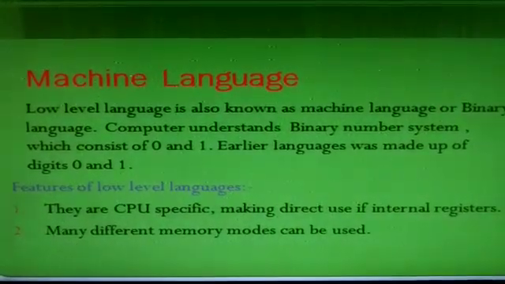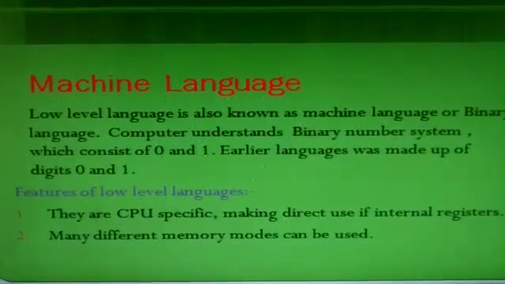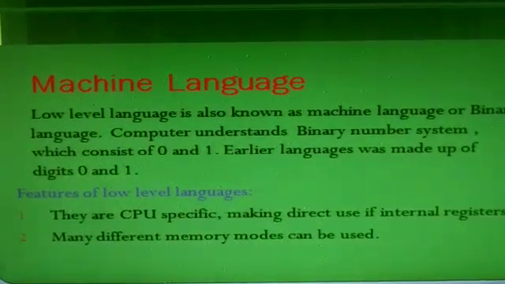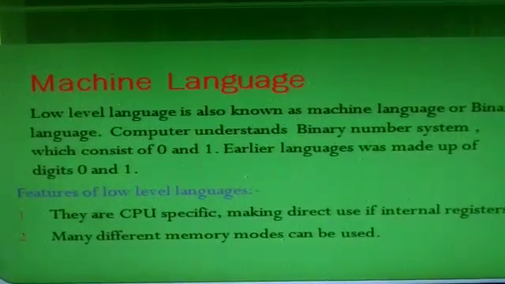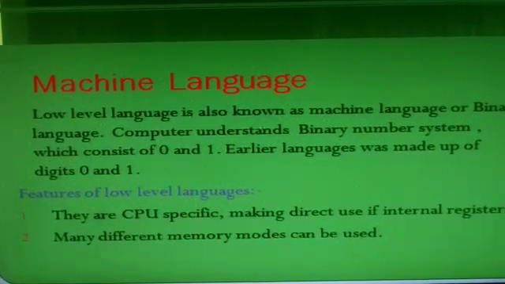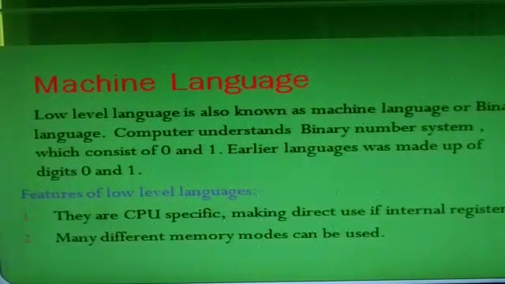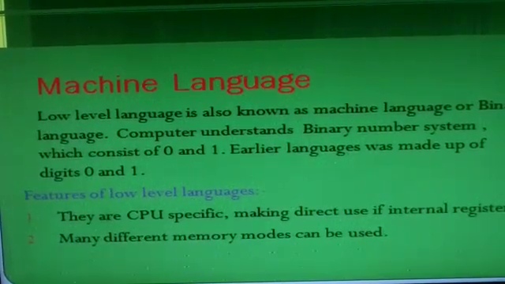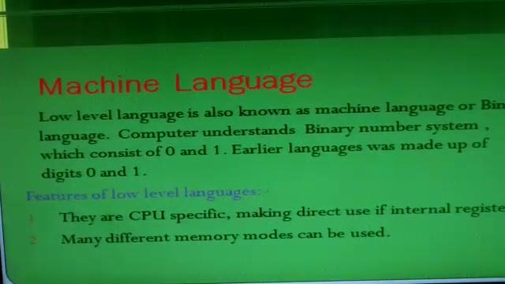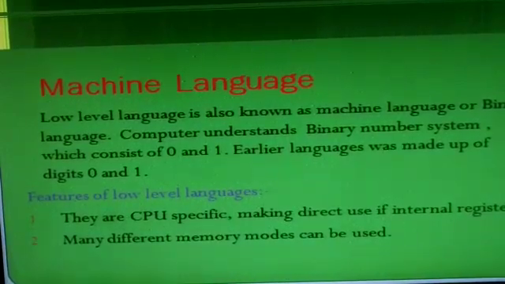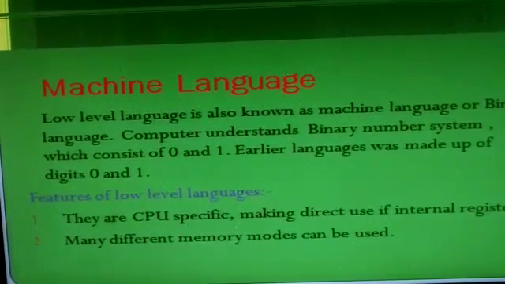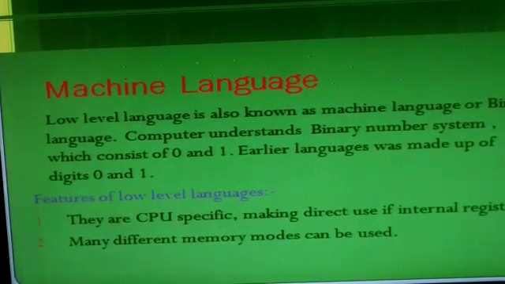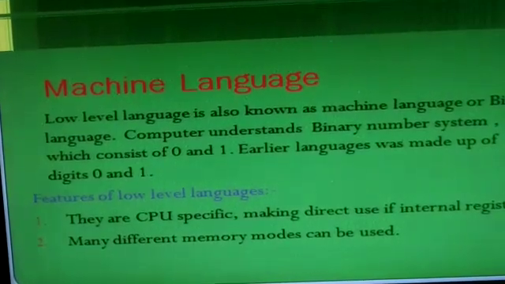And this binary number is also referred to as machine language. Writing a program in machine language means writing 0 and 1, and it is not too easy. All instructions were made up of combinations of 0 and 1, like 001, 101, like this. So it was very difficult for one to learn and remember the instructions. Therefore, to solve the problems of machine language, assembly language was developed.